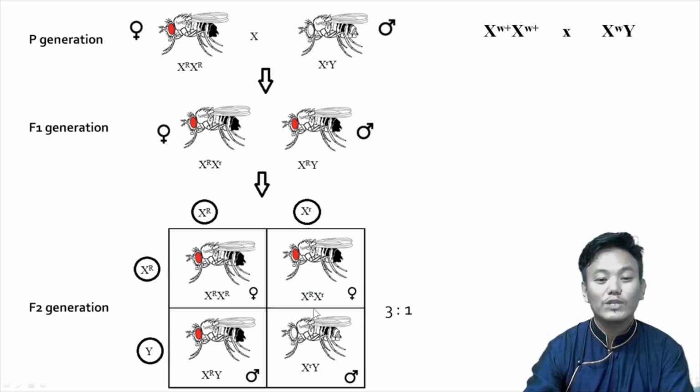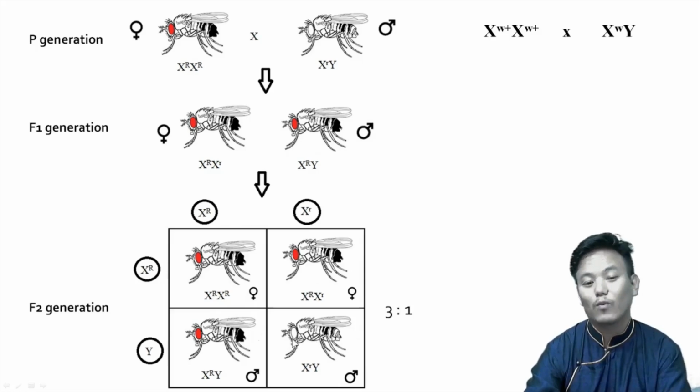In the F2 generation, he obtained a typical Mendelian monohybrid phenotypic ratio, 3:1, in which 3/4 of the F2 individuals had red eyes and 1/4 had white eyes. But there was a little difference: in Morgan's cross, the F2 individuals with white eyes were all males. There were no females with white eyes.